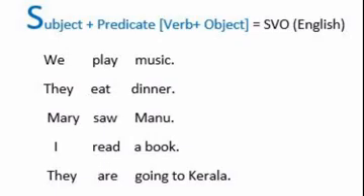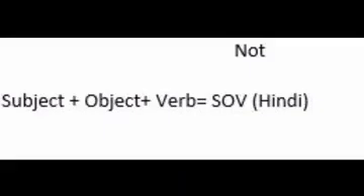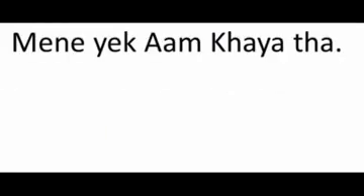And what is the order of a sentence in the Hindi language, in your mother tongue? Subject plus object plus verb. It is called SOV. SOV, subject plus object plus verb. So for example, मैंने एक आम खाया था. Take this example, मैंने एक आम खाया था. Here मैंने is the subject, as we know, एक आम is the object, and खाया था is the verb.